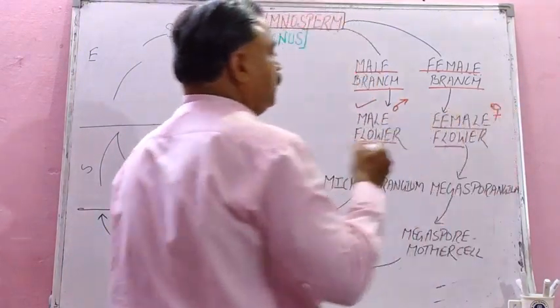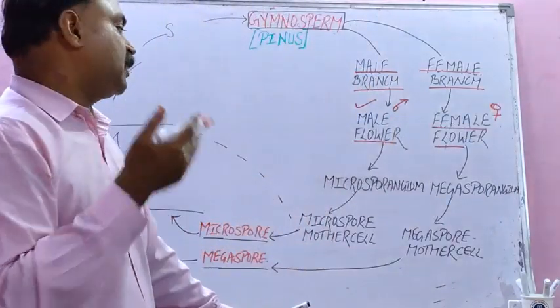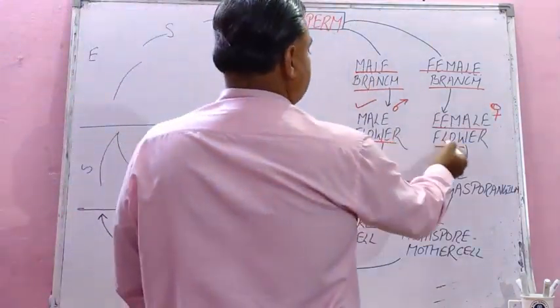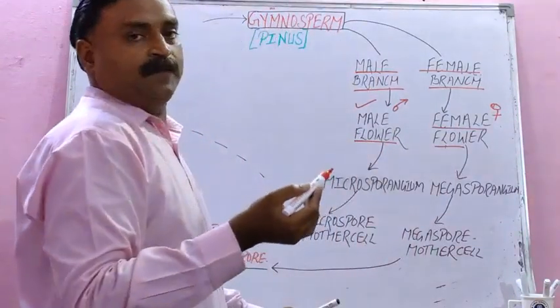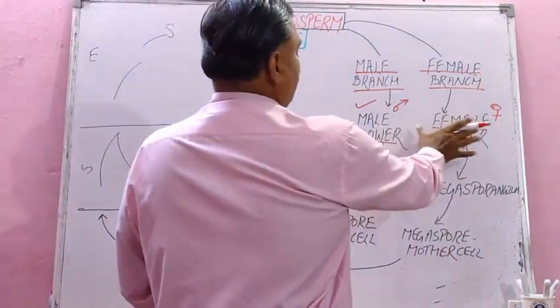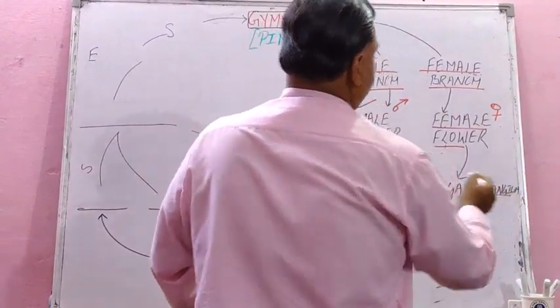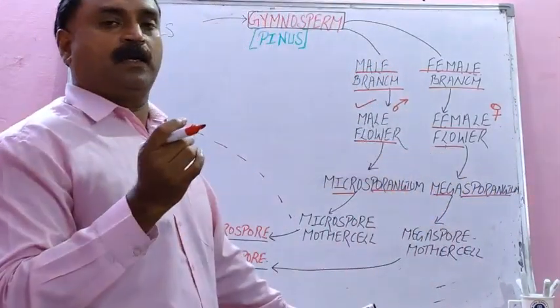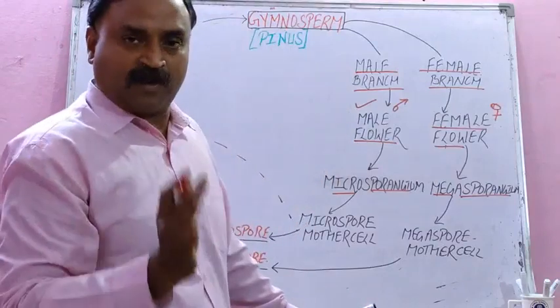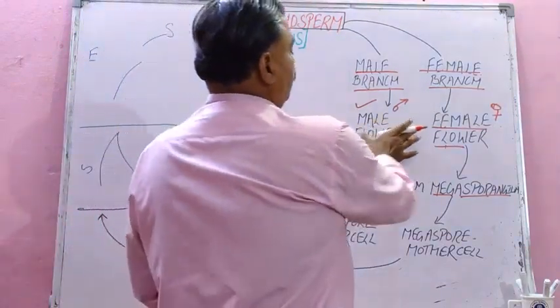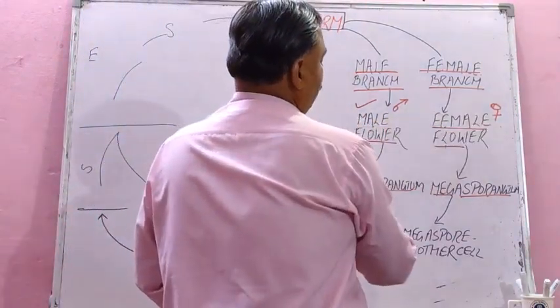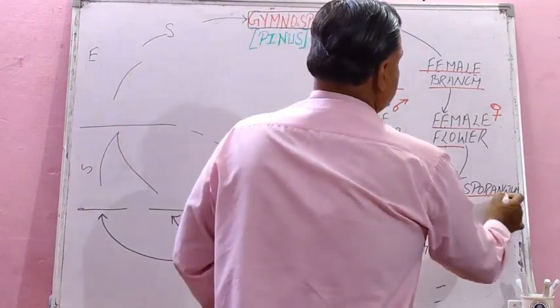Now slowly and gradually we are going towards angiosperms. So remember, non-flowering was there, but we call them male and female flower because they have microsporangium and megasporangium.